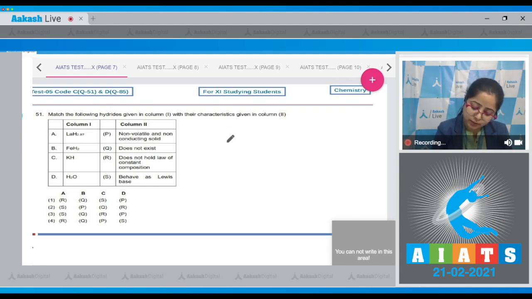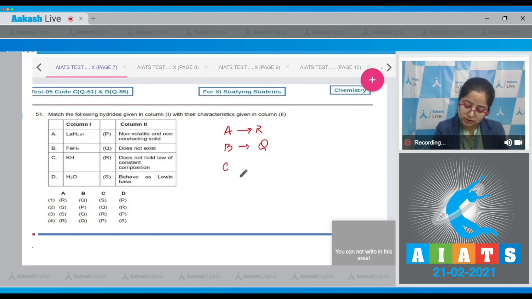So, students, it is very clear that this is an interstitial hydride, and interstitial hydrides do not hold the law of constant composition, as these are non-stoichiometric hydrides. That means A is related with R. Moving to next, B, FeH2. Students, since we know that Fe belongs to group 8, and we already know that the metals of group 7, 8 and 9 do not form hydrides. That means B is related with Q.